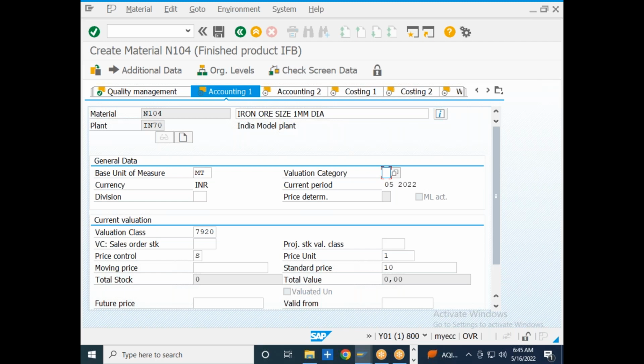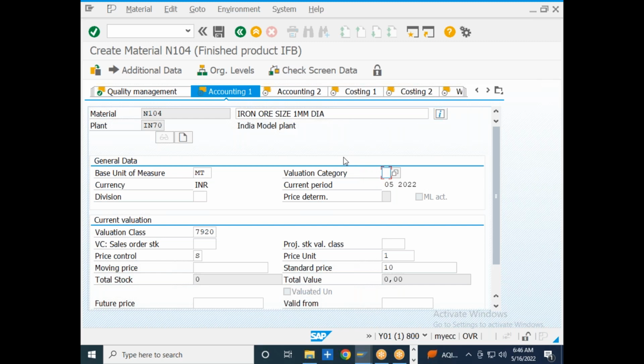So that means one material will have two types of stocks, that is domestic stock as well as the import stock. If you want to evaluate the same material number with two different prices, then you just need to select a relevant valuation category over here.